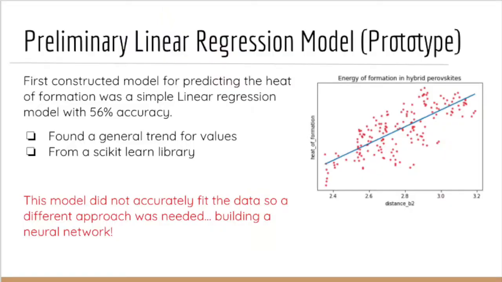The first model that I made was a linear regression model, which was meant to find the line of best fit for the data. However, this model was extremely inaccurate and was not suitable for the prediction of the heat of formation. Furthermore, I left out all categorical data for simplicity. The conclusion for this model was that it was inaccurate and not meant to predict. This motivated me to create an even more highly accurate model using a neural network which I could train to predict with extremely high accuracy.